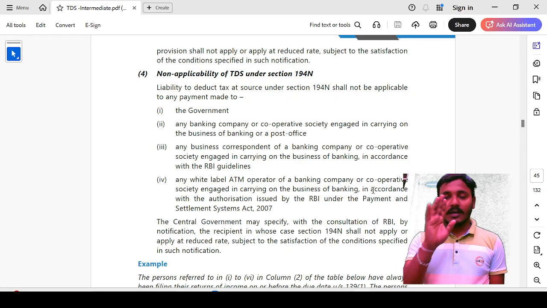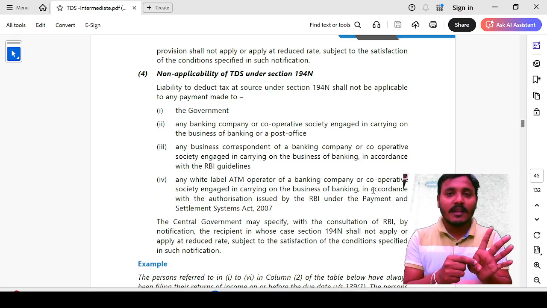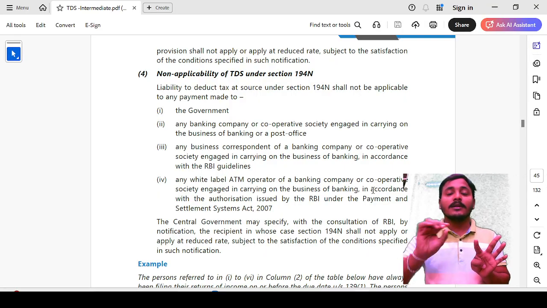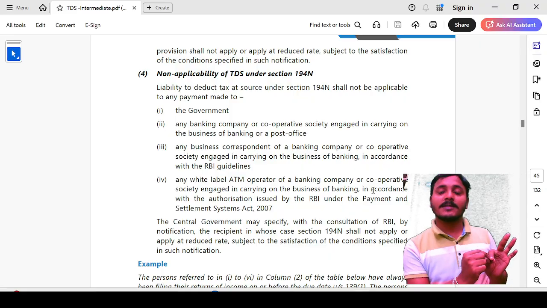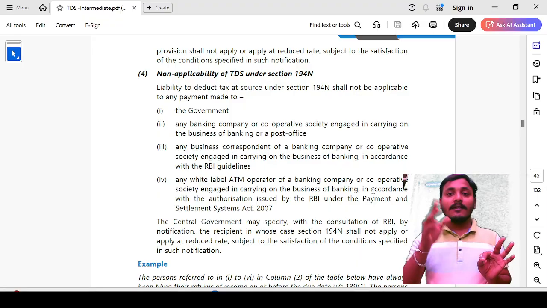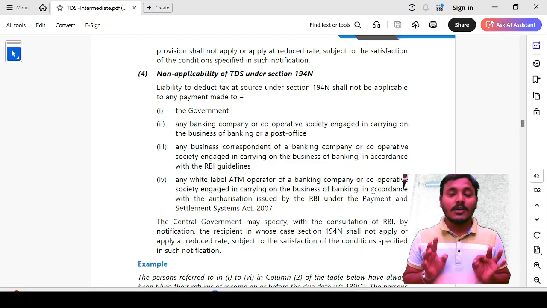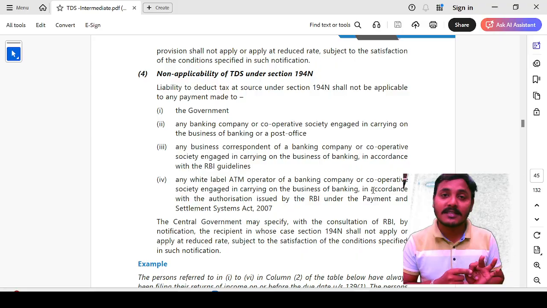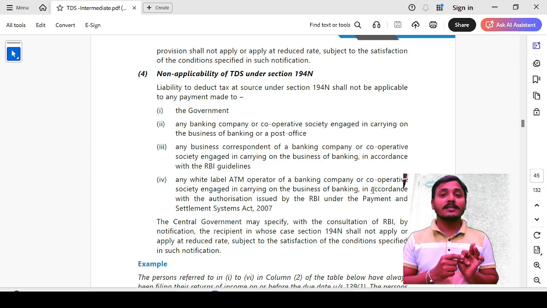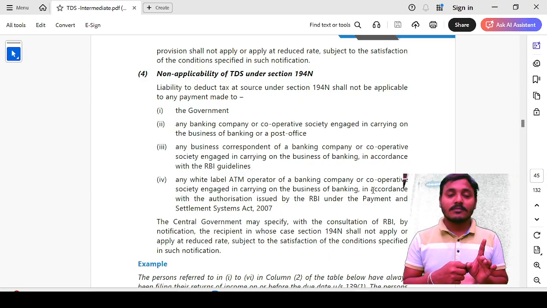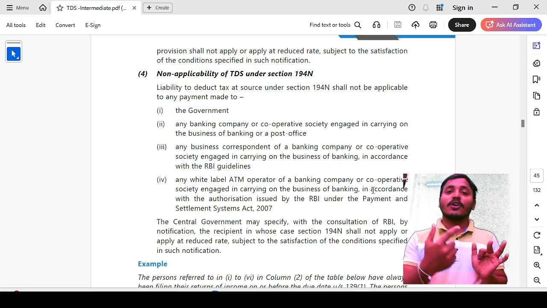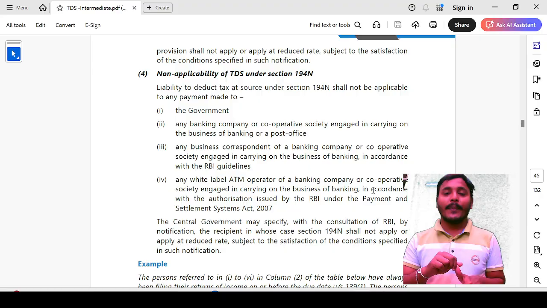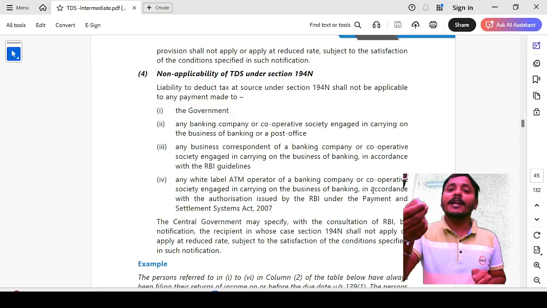Total 80 plus 50 is 1.3 crore. Now the question arises whether SBI is liable to deduct TDS, and whether Axis Bank is also liable to deduct TDS. Answer is no. Neither SBI nor Axis Bank is liable to deduct TDS, because for each individual banking company the amount has not exceeded 1 crore rupees.